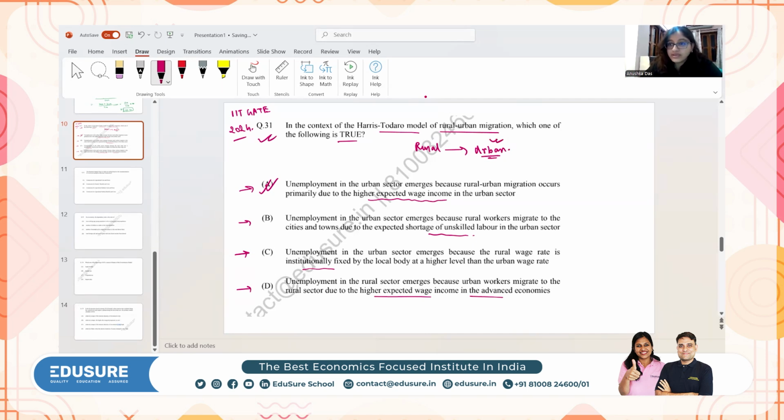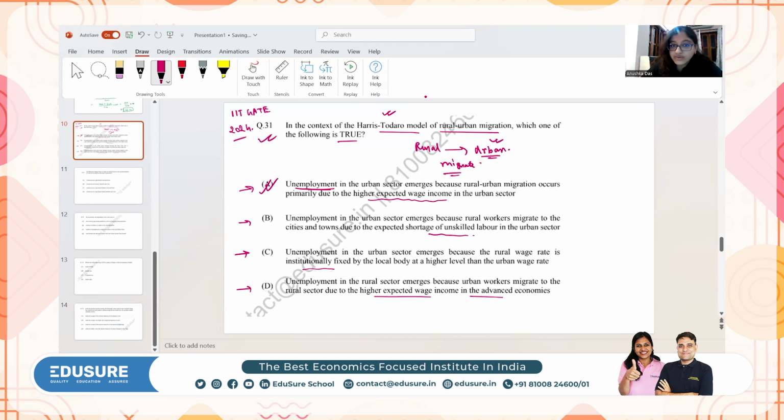And while doing so, they basically take into account the probability of finding the job in the urban sector, right? So in the Harris-Todaro model, rural workers will take into account the probability of finding the job in the urban sector, and they will also take into account their actual wage income in the rural informal sector, where they actually are working, right? So depending on that, they will migrate. But what happens is that sometimes this migration leads to unemployment.